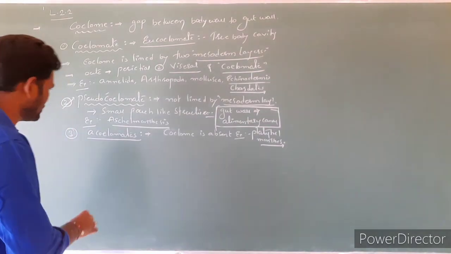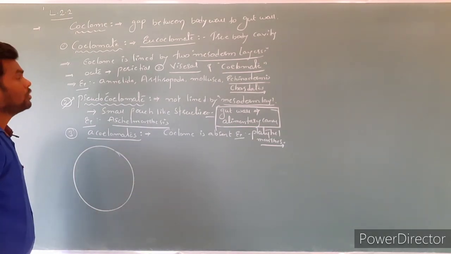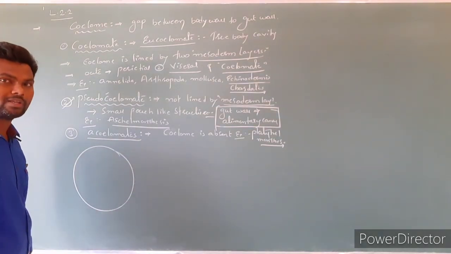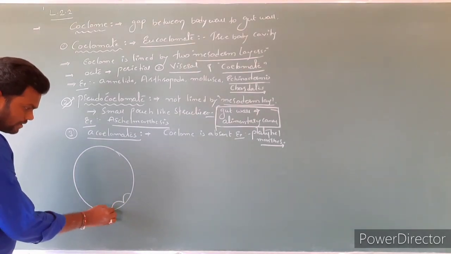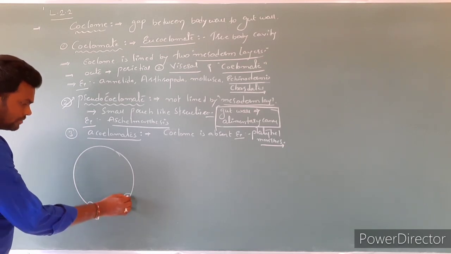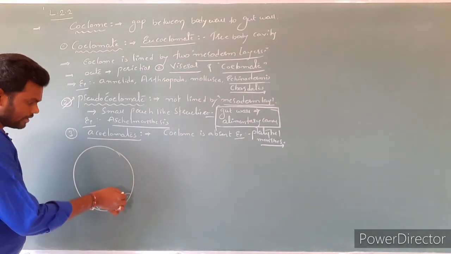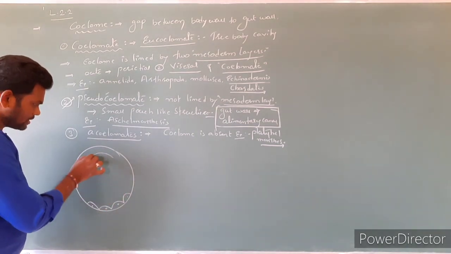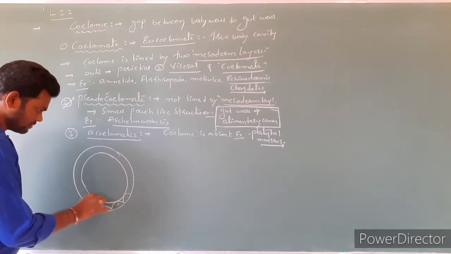Let's see the diagram, a very simple diagram. The first one is coelomates. True coelom is present. I am not going to draw the complete diagram, so I am just going to give guidance. This is the outer layer, and here one more layer is present.